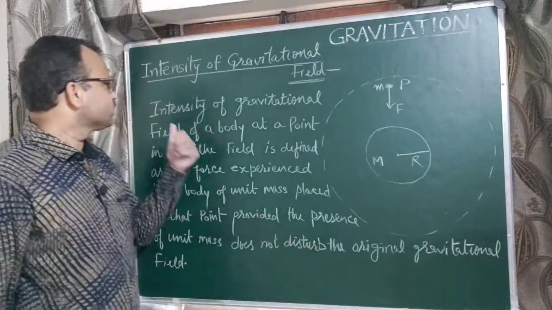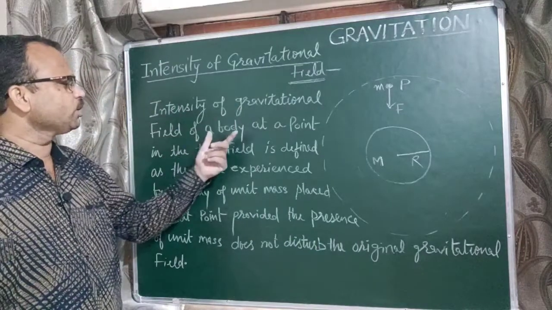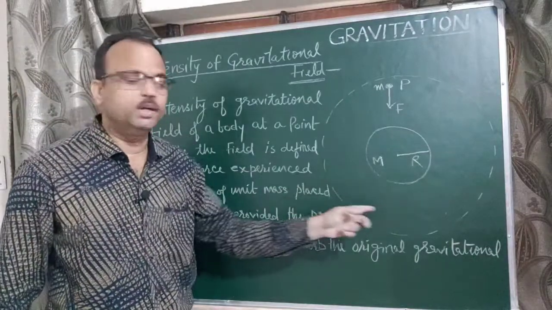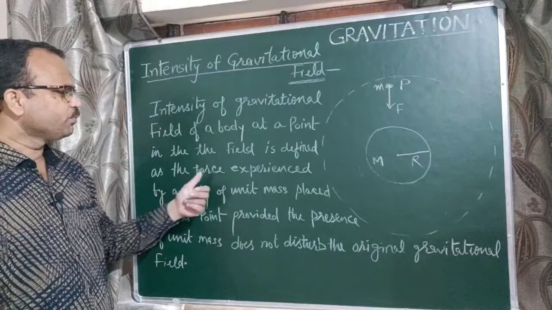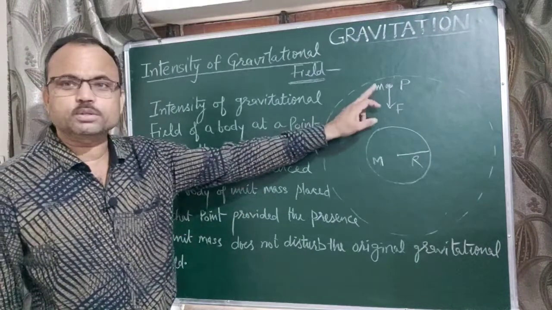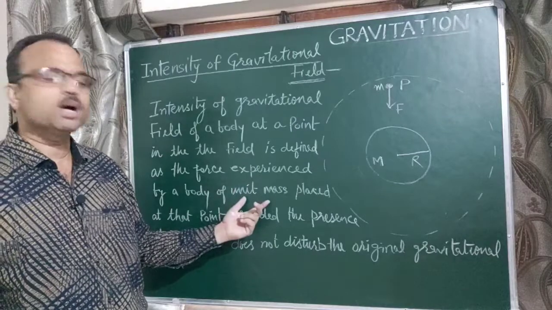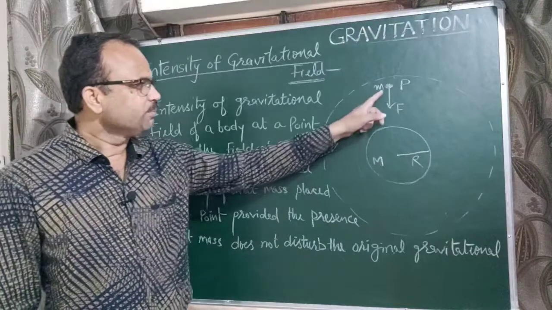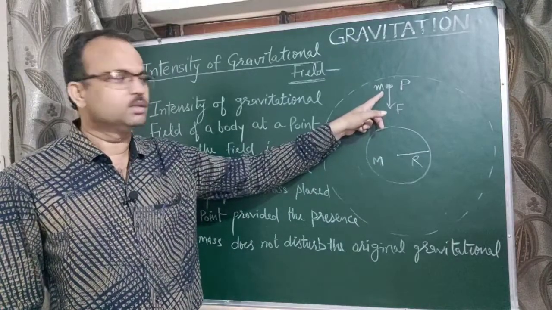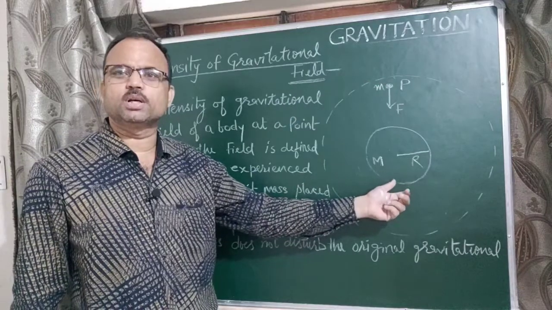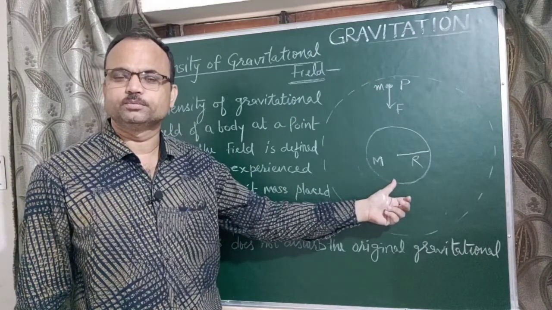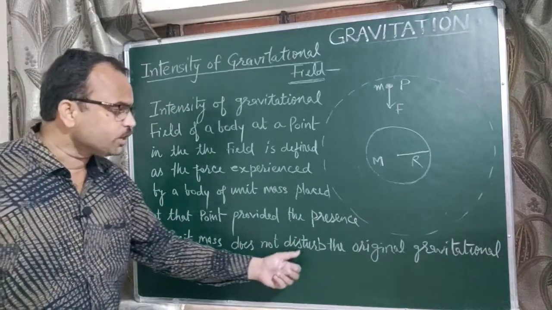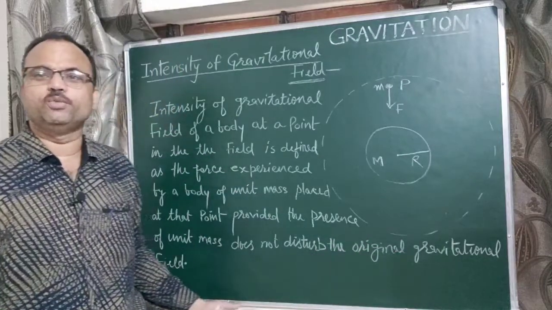Intensity of gravitational field of a body at a point in the field is defined as the force experienced by a body of unit mass placed at that point, provided the presence of unit mass does not disturb the original gravitational field.